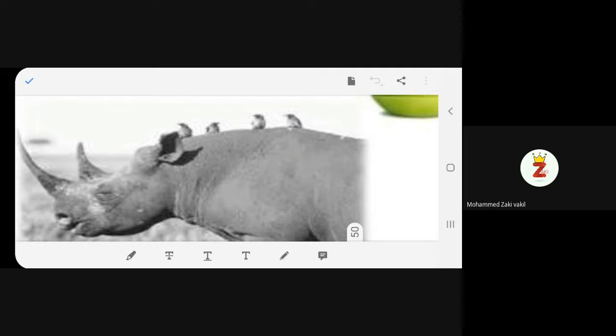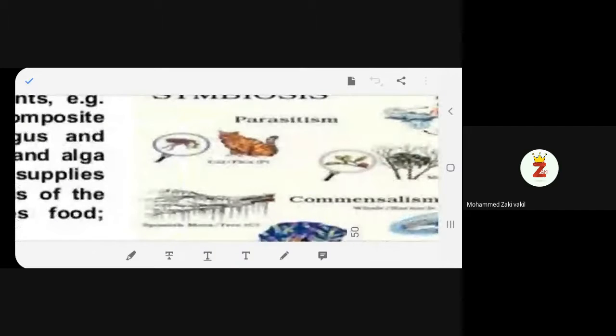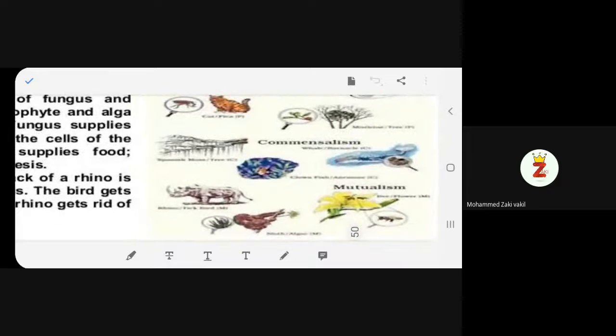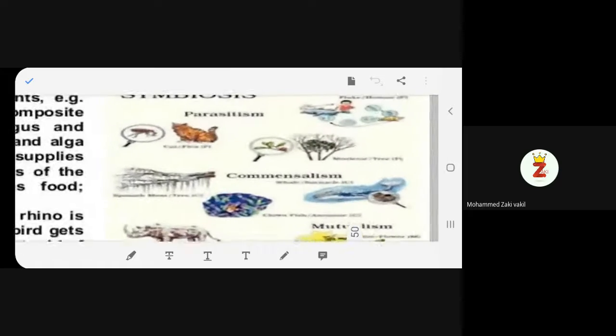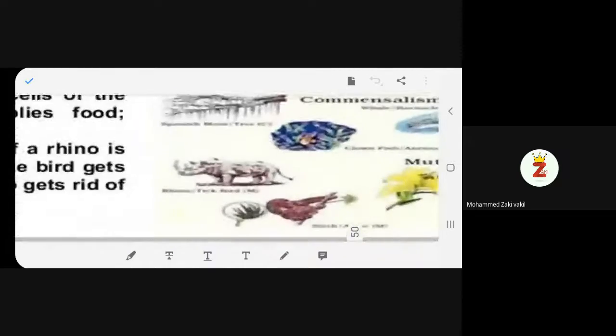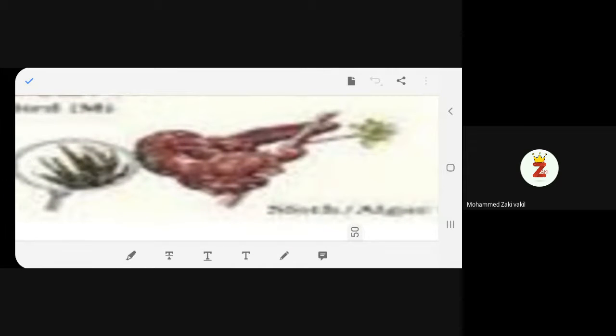Let's take up lichens. Where is the lichen? This is one lichen. Okay, symbiosis.